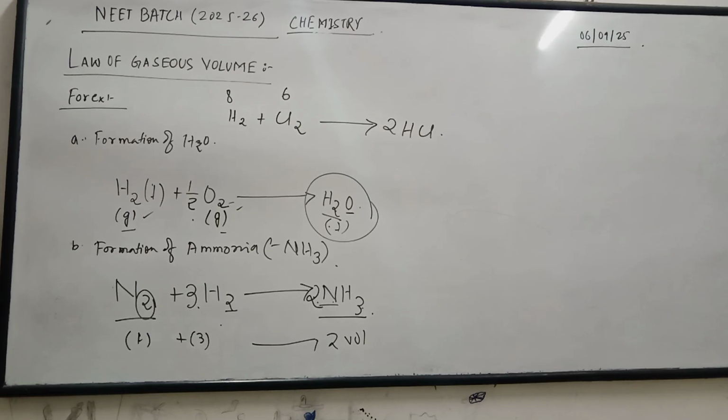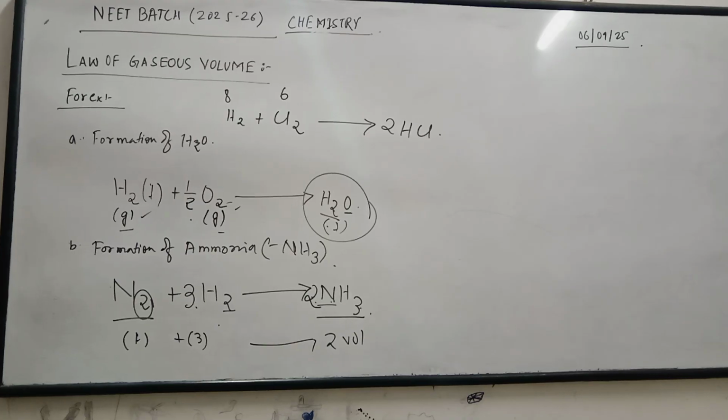Find out the final volume of the reaction mixture. Suppose that pressure and temperature remain constant throughout the reaction.